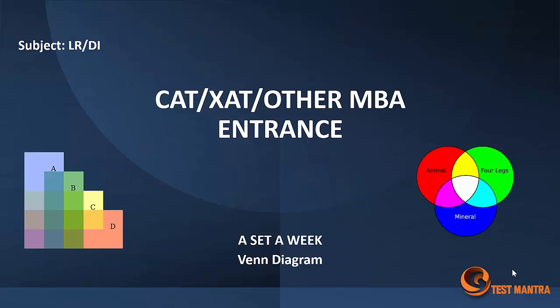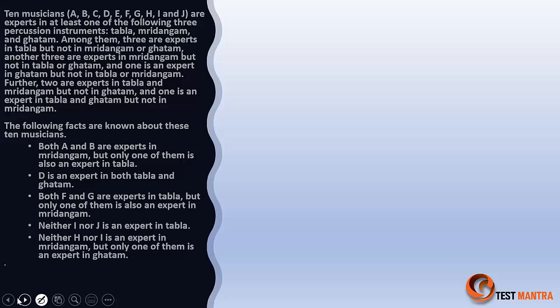So today we will discuss one set of CAT 2020 slot 1, that is more of a related Venn diagram. This one is a pretty easy set, so we'll directly move to the question.